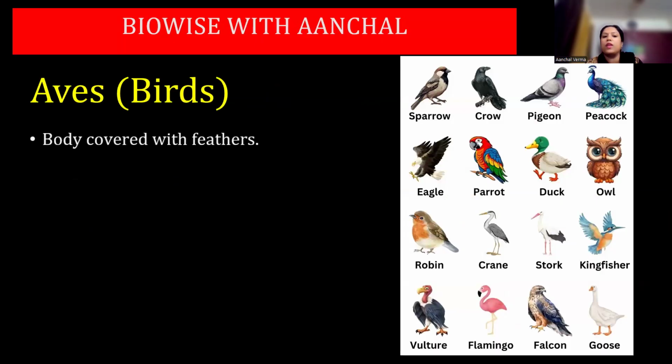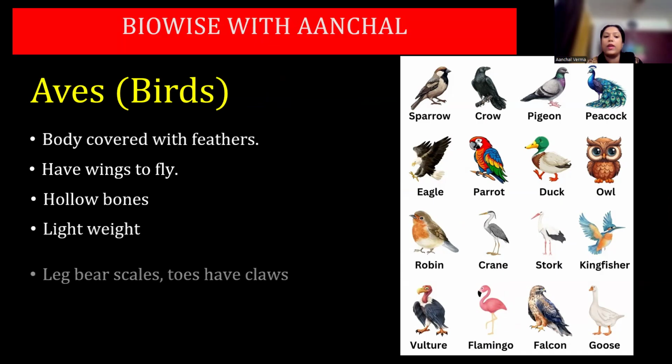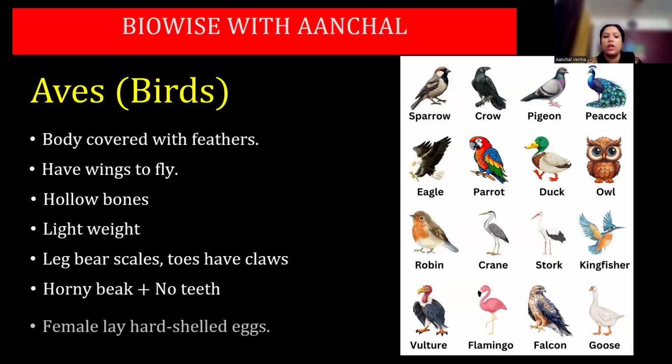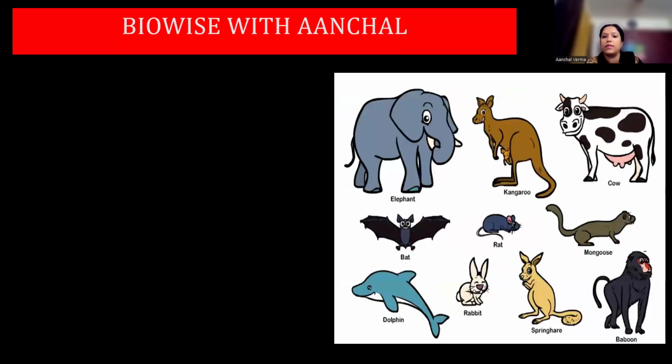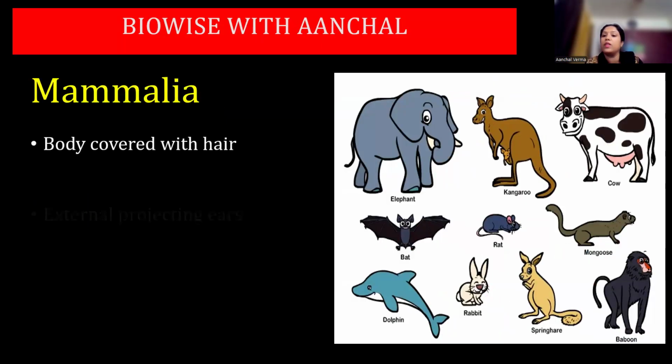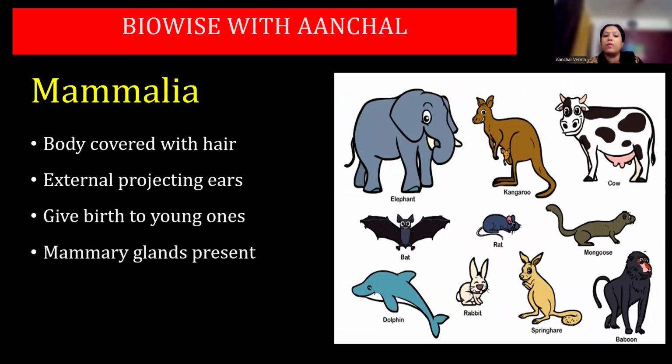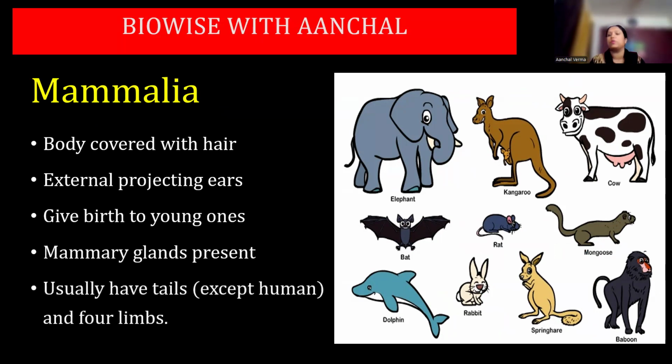Next one is Aves. Body is covered with feathers, have wings to fly, hollow bones, lightweight, legs bear scales, toes and have claws, horny beak plus no teeth. Female lays hard shelled eggs. Next one is Mammalia. Body is covered with hair, external projecting ears, give birth to the young ones. Mammary glands are present, usually have tails except human. Tell me one more category of animal which does not have tails. Okay. And here also you can see that dolphin, whales, bat, these are the examples of mammals.